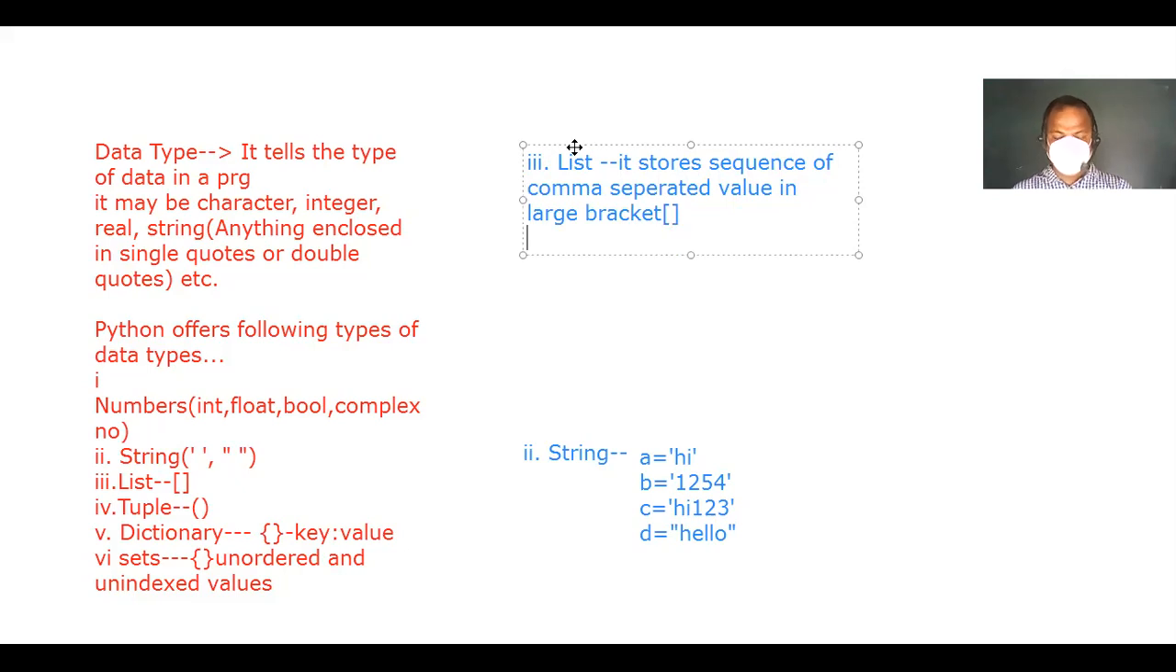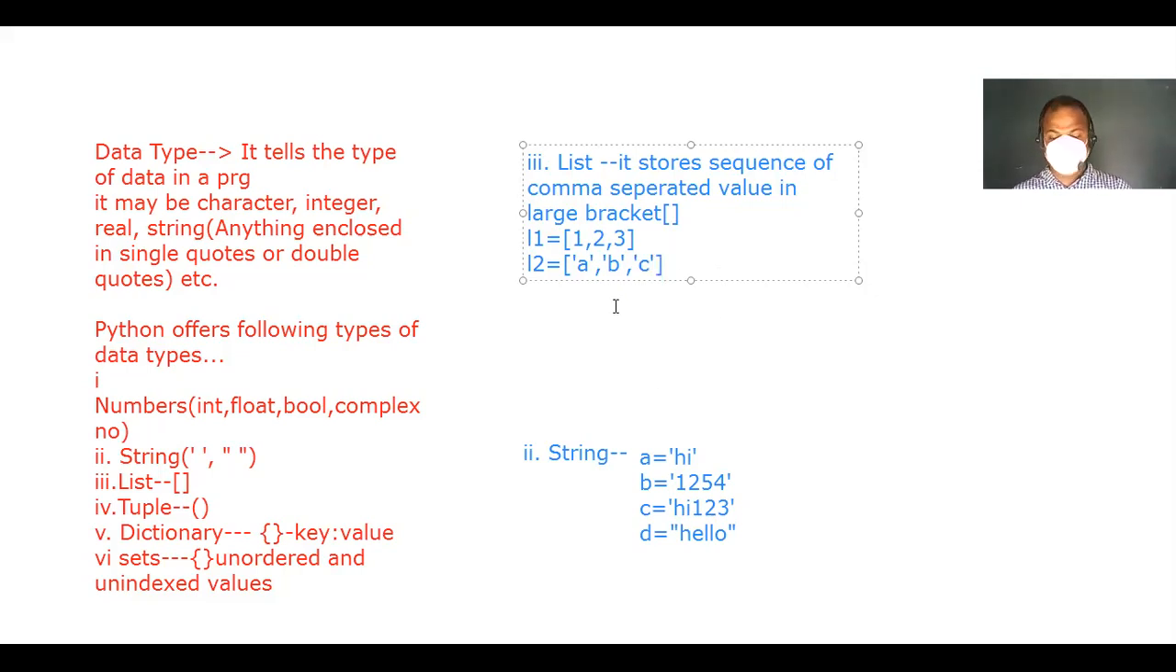This is large bracket. For example, L1 equals to, you want to store numbers 1 to 3. What do you have to write in large bracket? 1 comma 2 comma 3. Okay, that's it. You may store alphabets also, or any data type, whatever you want. L2 equals to, suppose, large bracket a comma b comma c. Okay, so that is the list.